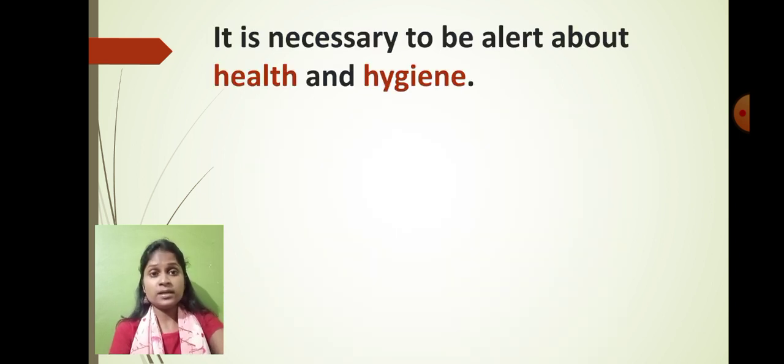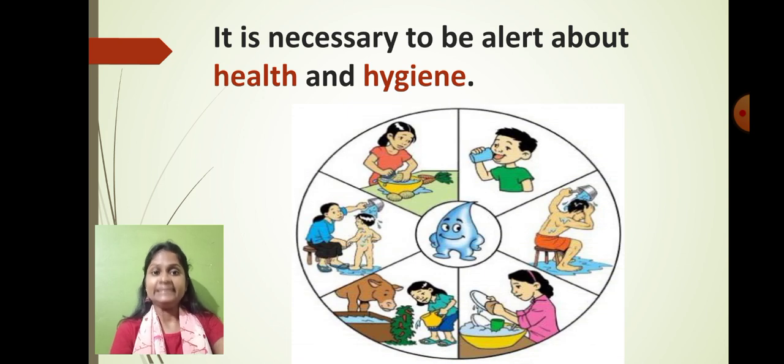Understood? So students, you all should be alert about health and hygiene. Can you tell me what hygienic habits we have to follow in order to keep ourselves healthy? Yes. To keep oneself healthy, we should bathe on a daily basis. Before cooking food, we have to wash the vegetables very carefully.